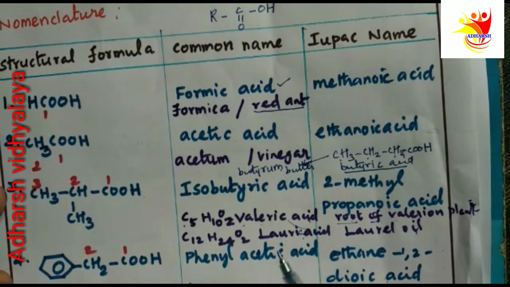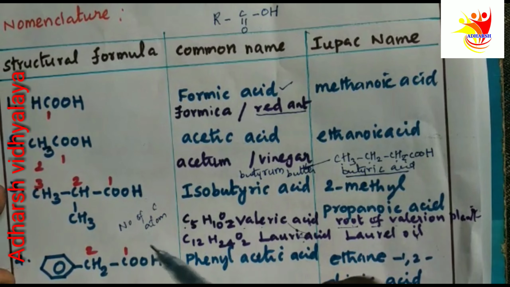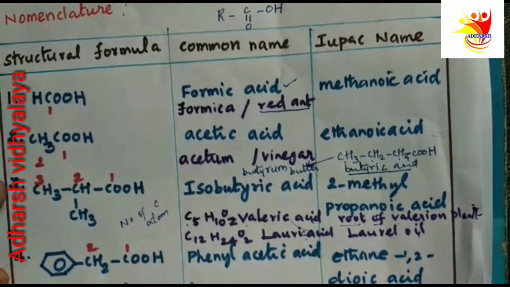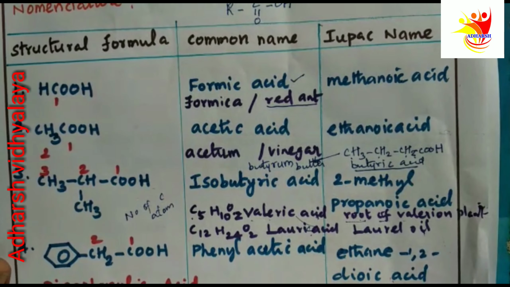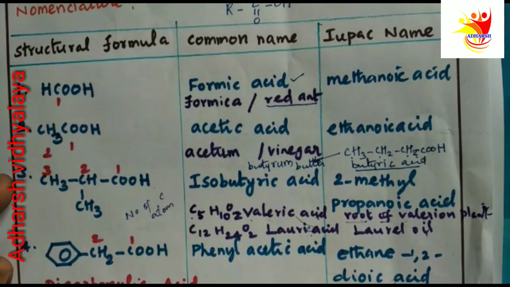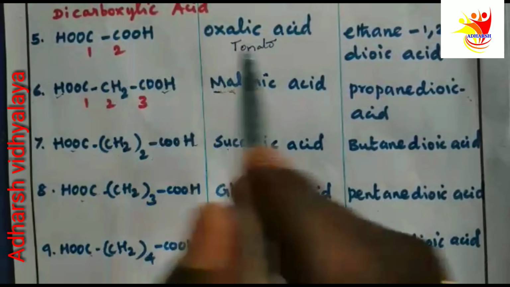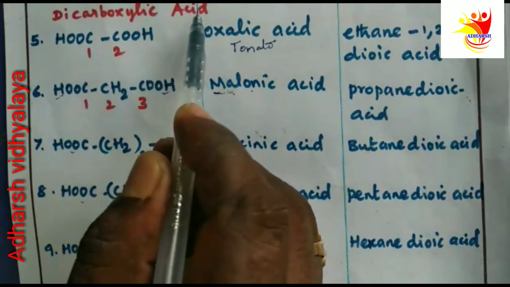Some of them are based on the number of carbon atoms. For example, propionic acid. Its name is given based on the number of carbon atoms. Now let us discuss the common names of dicarboxylic acids.